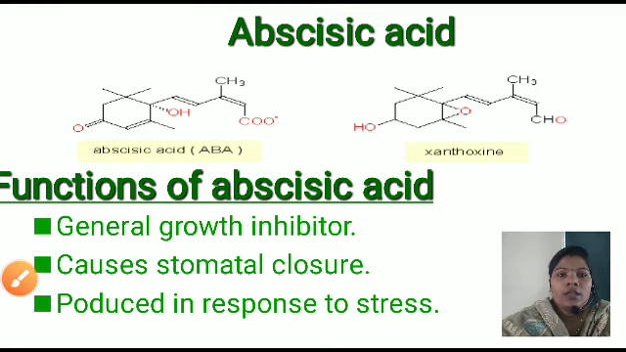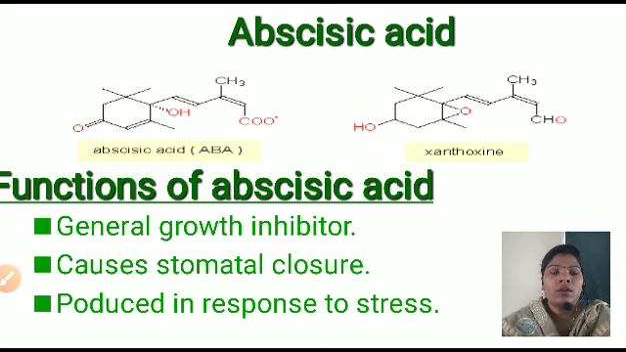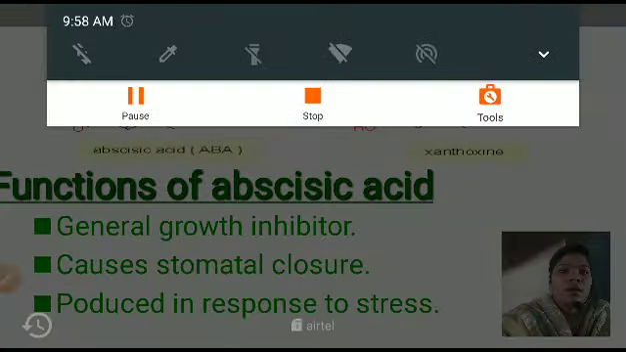First, it is useful to generate growth inhibitors. It causes stomatal closure. Stomatal closure is the adaptation response of the plant to the onset of dry conditions. If dry conditions are there, the plant responds by closing the stomata, and that's why pathogens cannot enter into the leaves. That is called stomatal closure. Next, it is produced in response to stress.